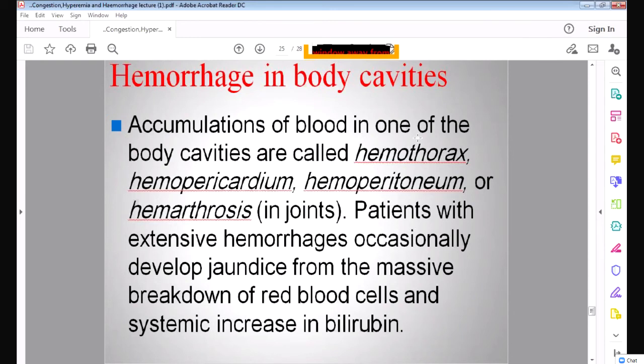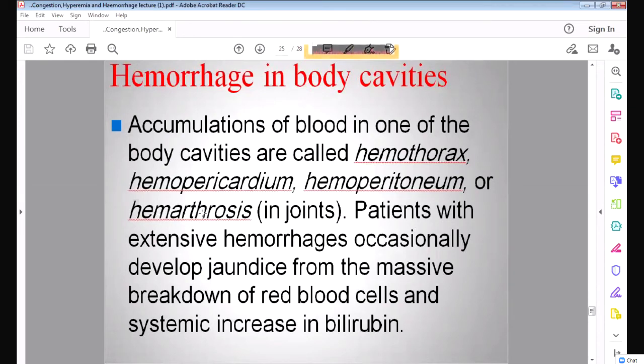When it accumulates in the pleural cavity around the lung, it is called hemothorax. When it accumulates around the heart, it is called hemopericardium. When blood is collecting in the peritoneum, it is called hemoperitoneum. And when the blood is collecting in the joints, it is called hemarthrosis.